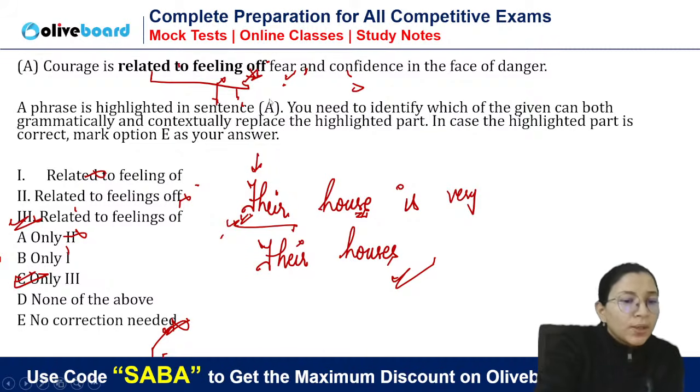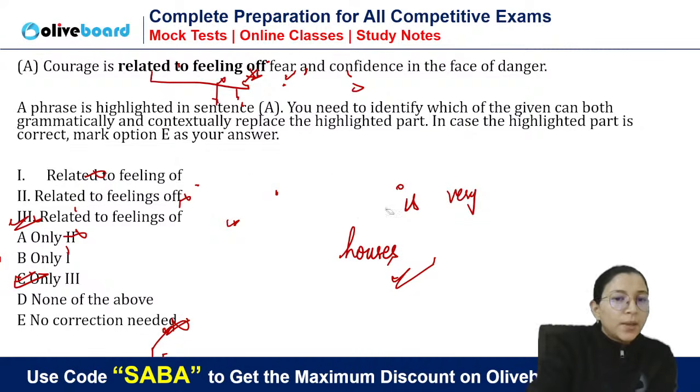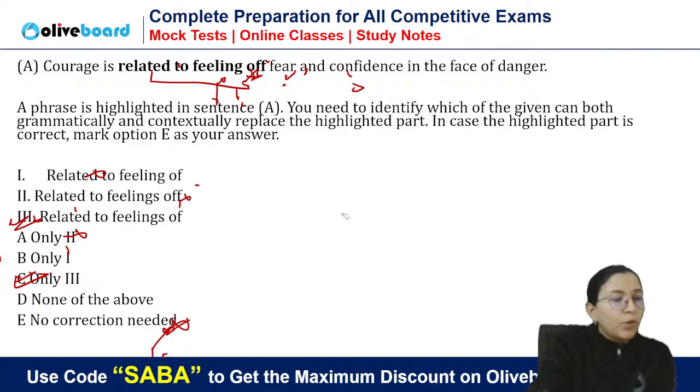So in English, as I always say, concept is very important. Context is very important. Because there can be, my house is very beautiful, my houses are very beautiful. How do you know whether I have one house or multiple houses? So it depends.